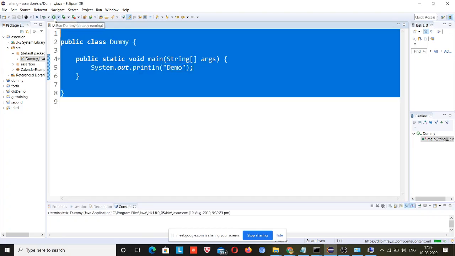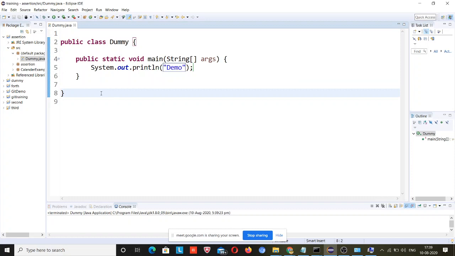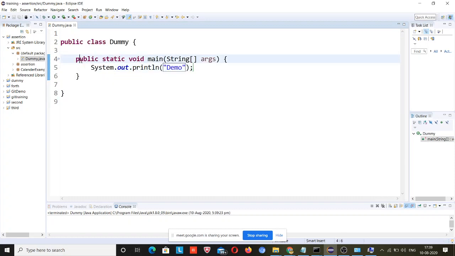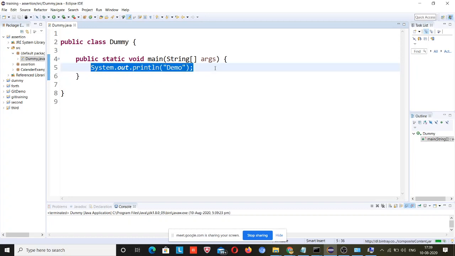Don't think that I am going very fast; I am just checking whether my system software is working or not. From tomorrow I will be explaining what this public means, what this static means, what this void means, what this string array means, and what the System.out class is. I will not cover it in very much depth; you just need to know what System.out.println means.